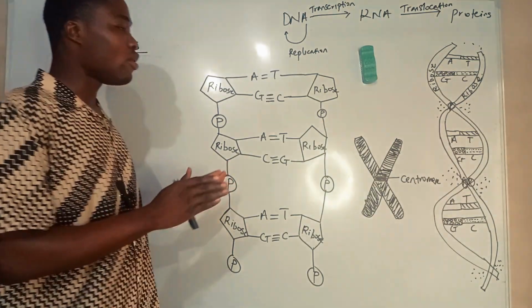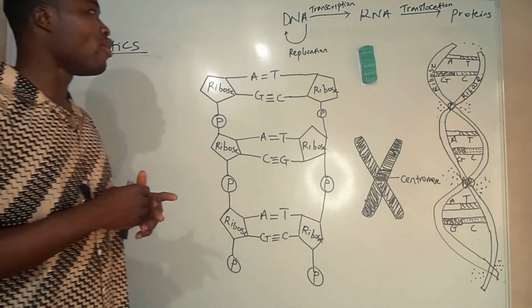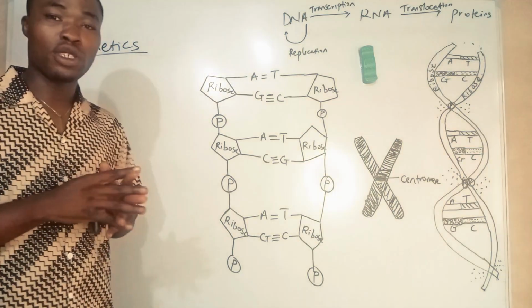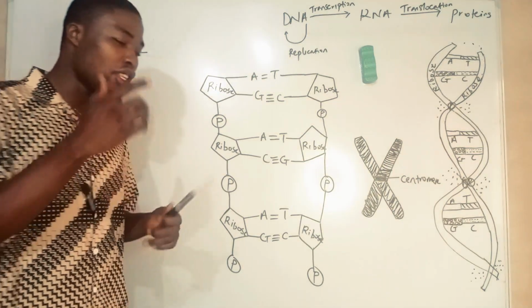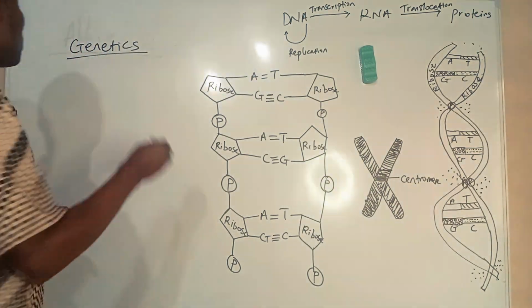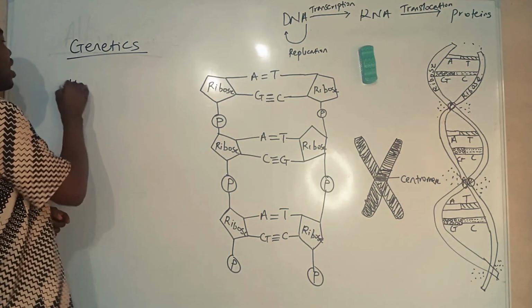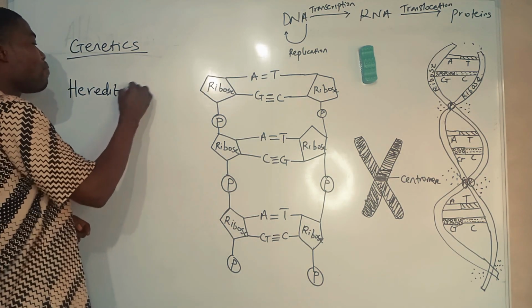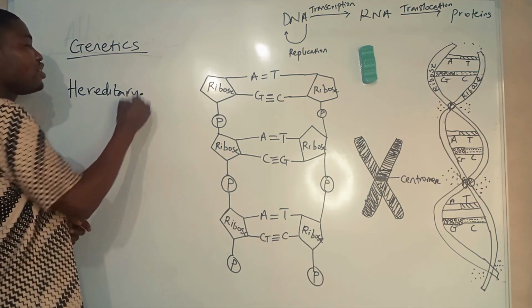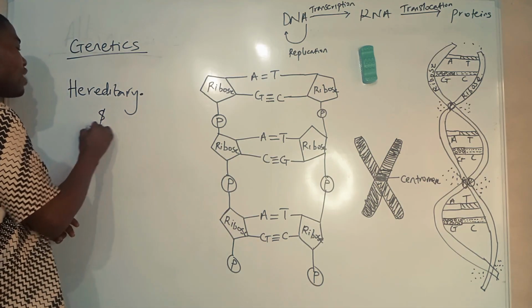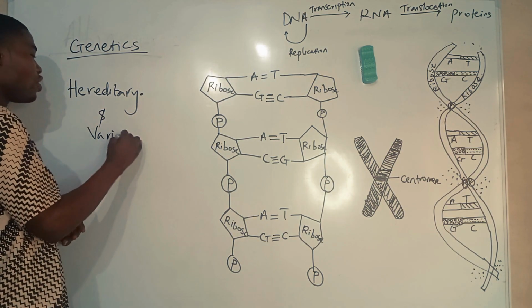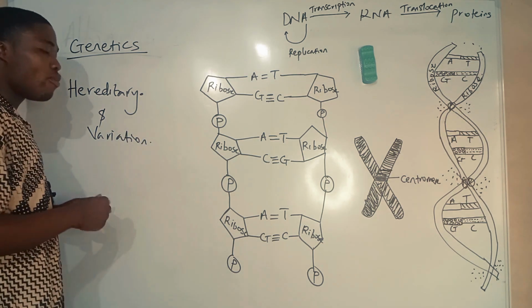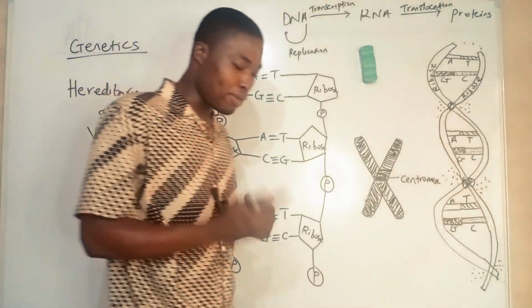But for this video, so that it will not be very long, I'm going to explain the basic terms of genetics. Now, what is genetics? Genetics is the study of heredity, how materials are passed from parent to offspring, and variation. Variation is the differences that occur between living organisms of the same species.